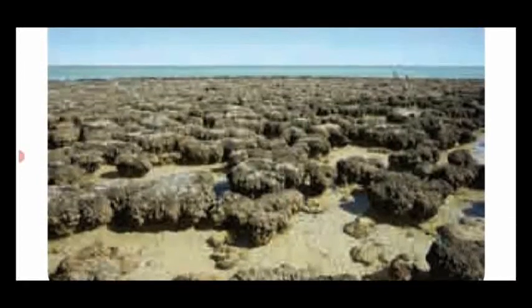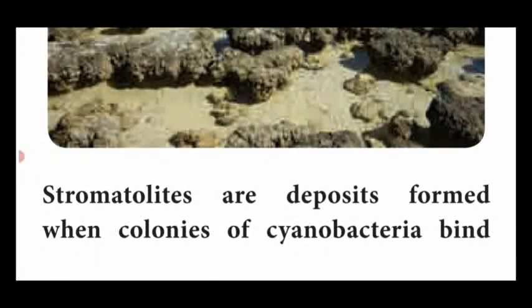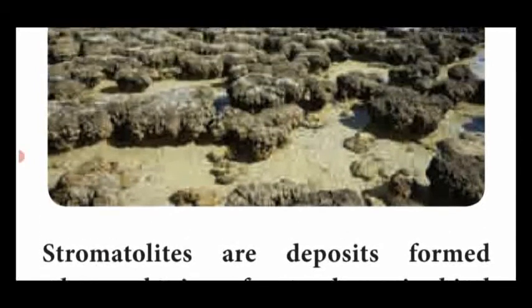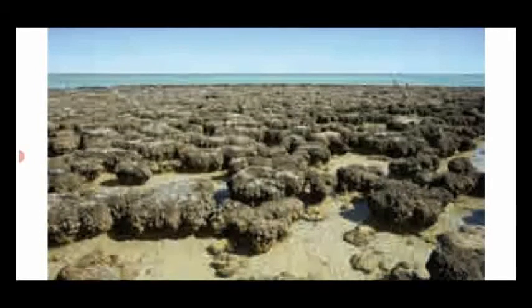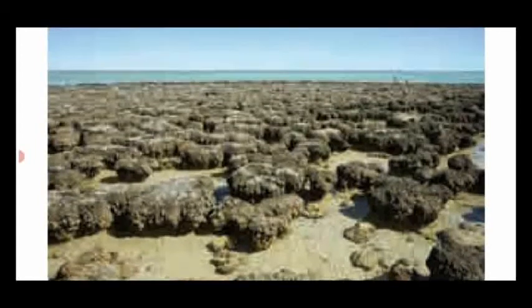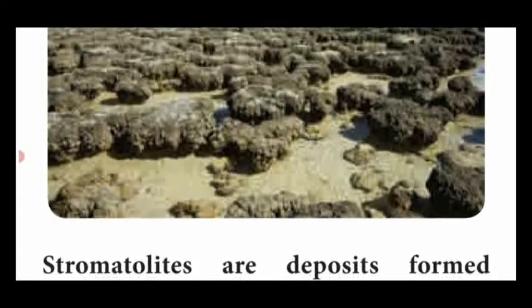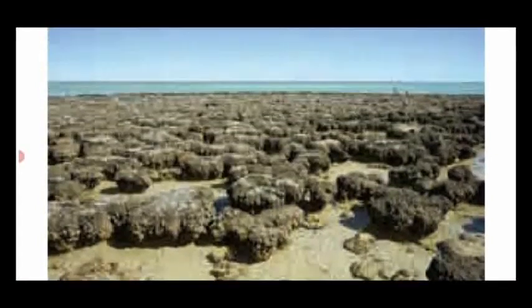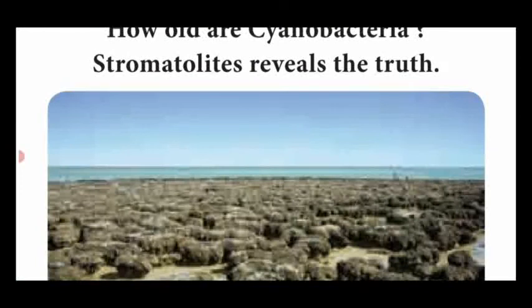These are the deposits formed by cyanobacteria, called stromatolites. See the picture showing the rocky-like appearance. What is this? It is not a real rock. It is the accumulation of cyanobacteria present in the sea, forming rocky-like substances near the seashore. That is said to be stromatolites.